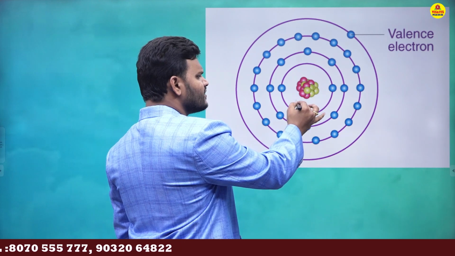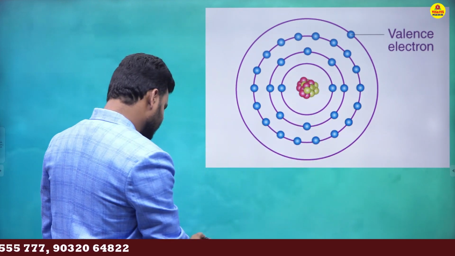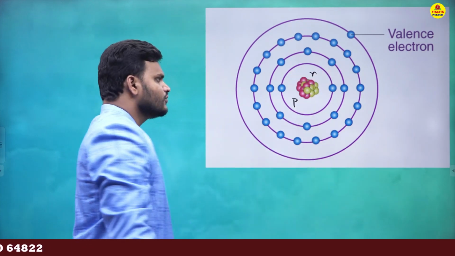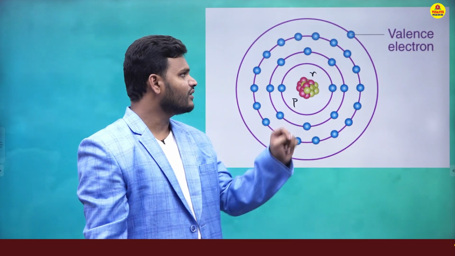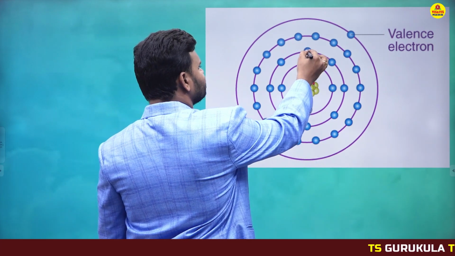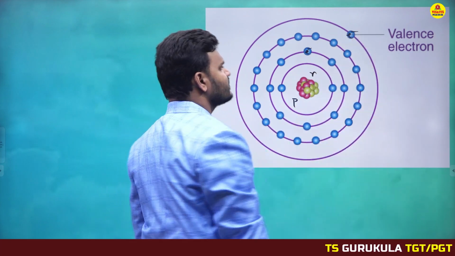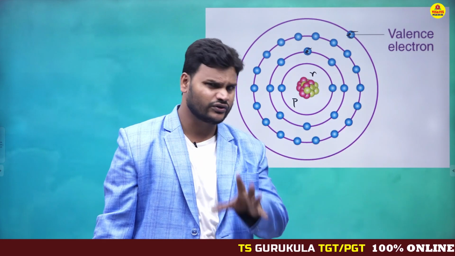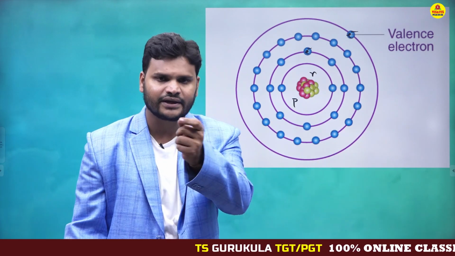Nucleus is built up of protons and neutrons, where the electrons circulate around the nucleus. These are electrons. Electron has a negative charge, that's the reason I am representing it like this, E minus. Don't get confused. E minus is nothing but electron only.